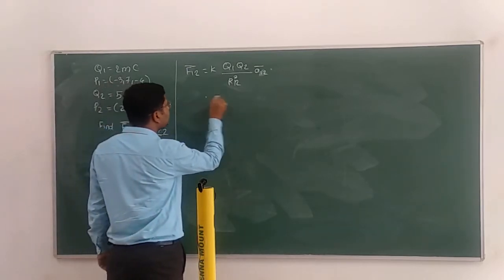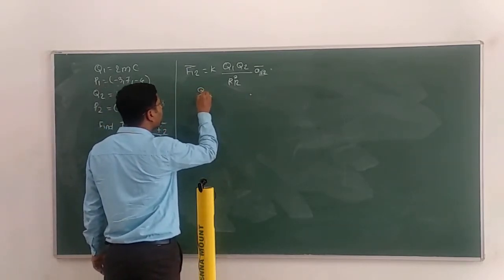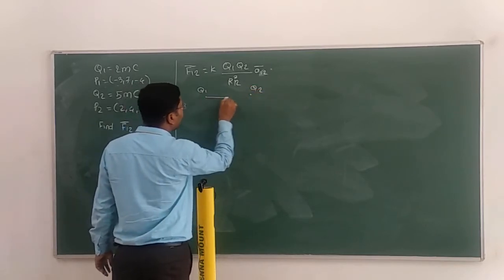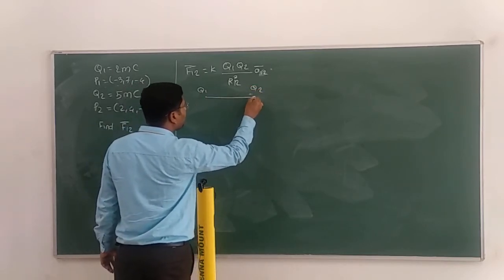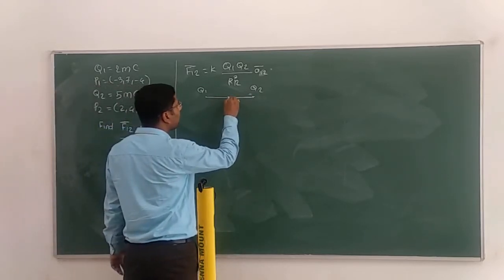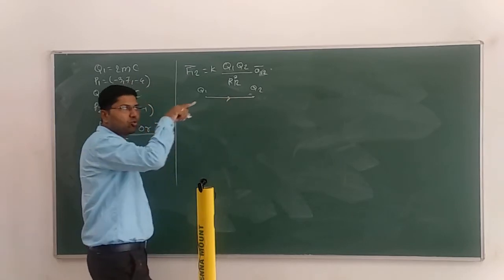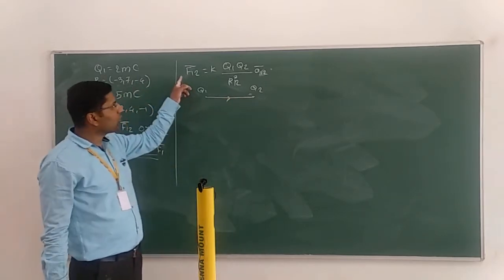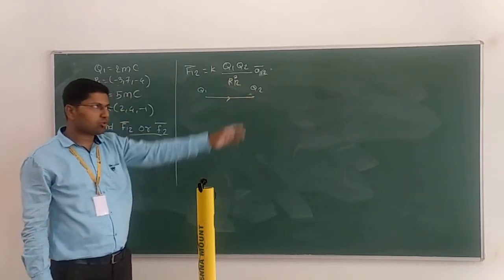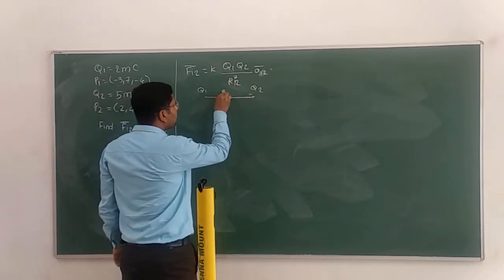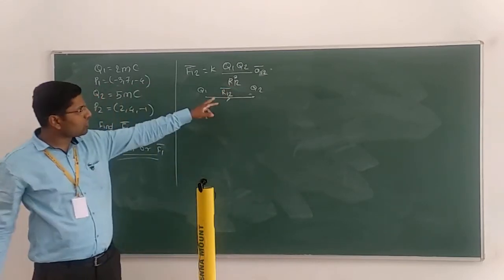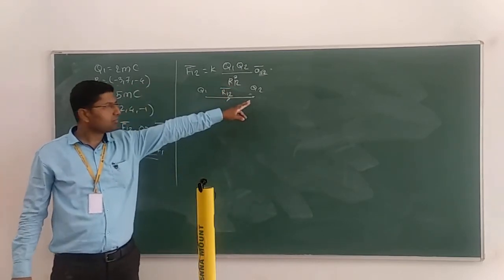We have to locate these points Q1 and Q2 and find the force from Q1 to Q2. That's why the direction is towards 2, because we want to calculate the force by 1 on 2. This distance can be given by R12 bar. See, the direction of R12 is towards Q2.